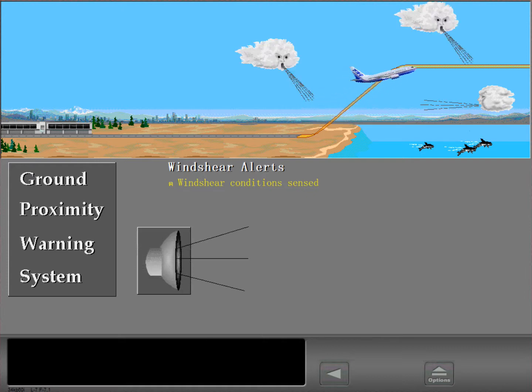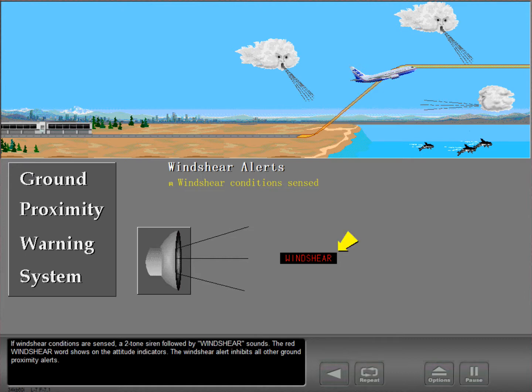Wind shear. Wind shear. If wind shear conditions are sensed, a two-tone siren followed by wind shear sounds. The red wind shear word shows on the attitude indicators.